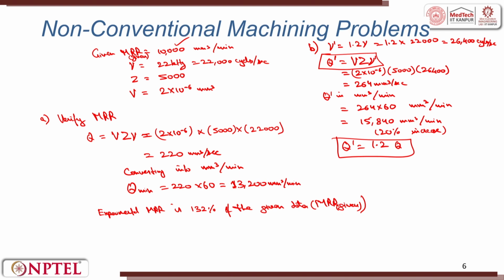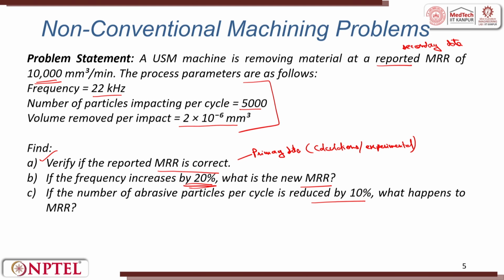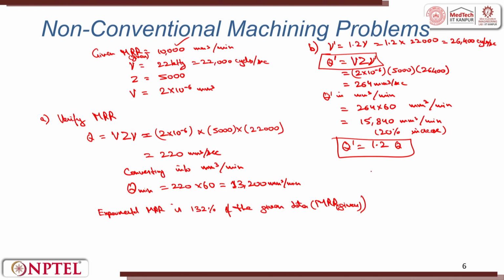Now the next portion, they say if number of abrasive particles is reduced by 10%, what happens to MRR? Now number of abrasive particles are reduced. Let us calculate this in a direct form. Number of abrasive particles reduced by 10%. That is now z dash is equal to 0.9 of z, 10% reduction.